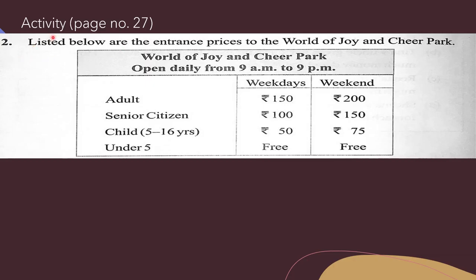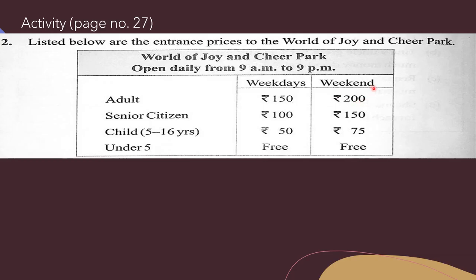It is given, listed below are the entrance prices to the Word of Joy and Cheer Park. Here, beta, the entrance price of the Word of Joy and Cheer Park is given. Okay, open daily from 9 a.m. to 9 p.m. So here it is given adult, senior citizen, child 5 to 16 years, under 5, weekdays and weekend.